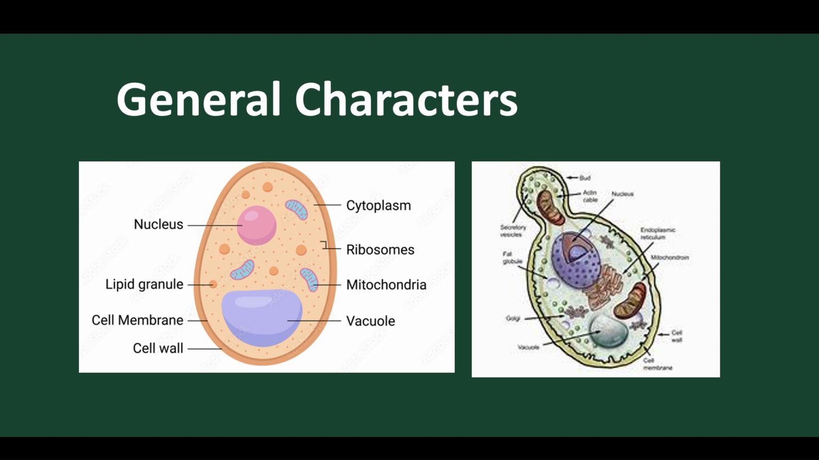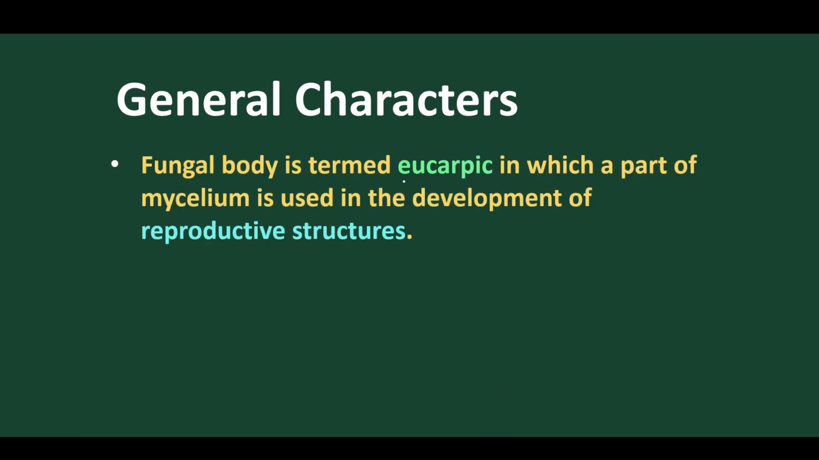There is no different phase. In a single structure we find the vegetative phase as well as the reproductive phase. So this is called holocarpic. But in other fungi we call it eucarpic, because we find a differentiated vegetative phase and reproductive phase. So a differentiated vegetative phase and reproductive phase is called eucarpic in nature.